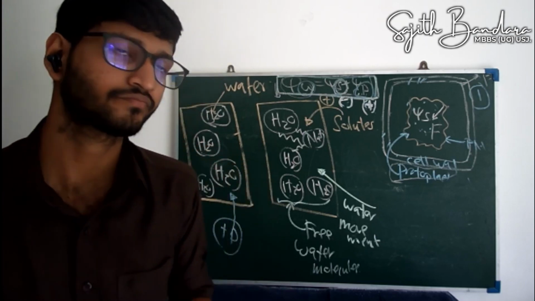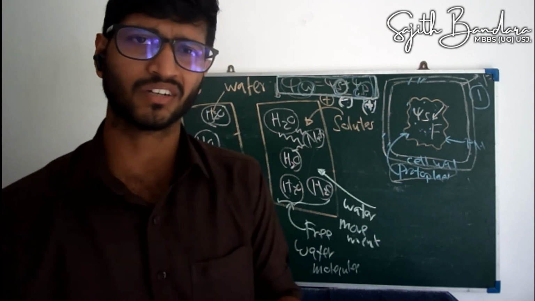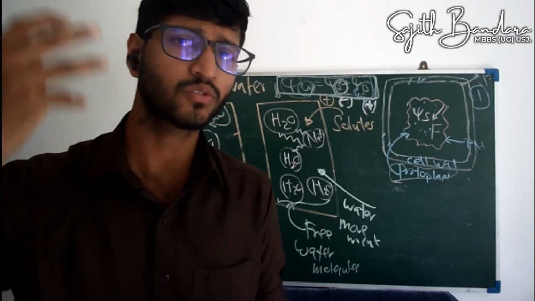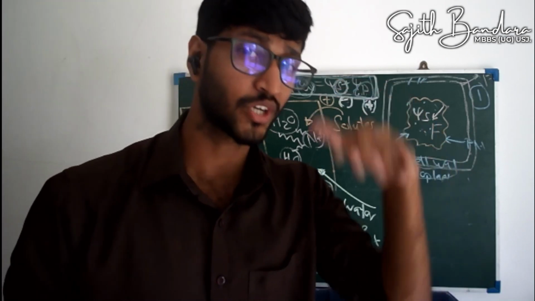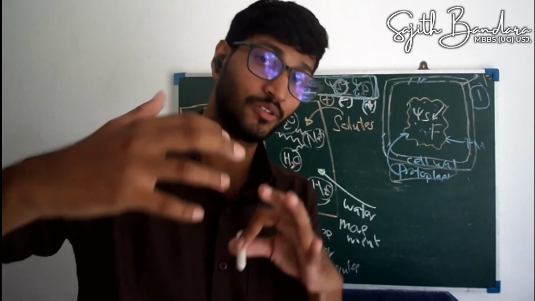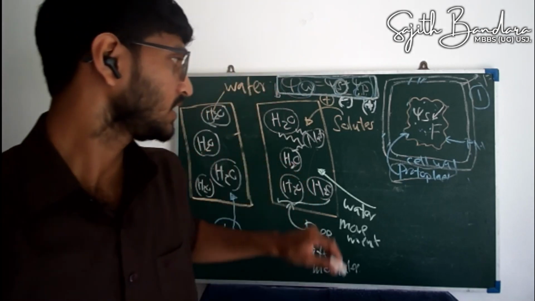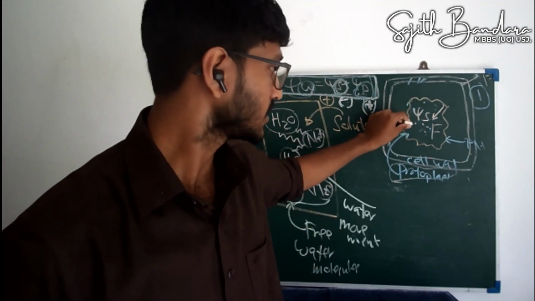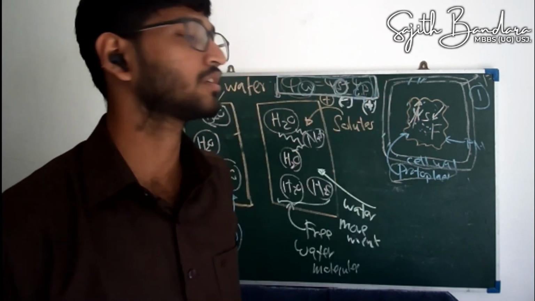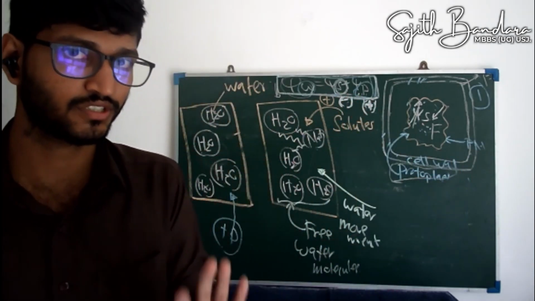Okay, got the idea? So then inside the protoplast, that means inside the cytoplasm, what can you say about the solute concentration? Obviously solute concentration is very high. So if the solute concentration is very high, obviously solute potential should be very low. Okay, sorry, should be very high. Solute concentration is very high, so the solute potential is also very high. Okay. So if the solute potential is high, what can you say about the water potential? Water potential should be low.